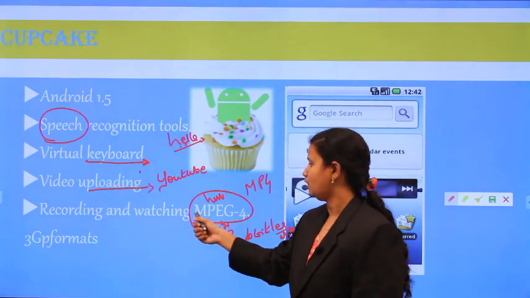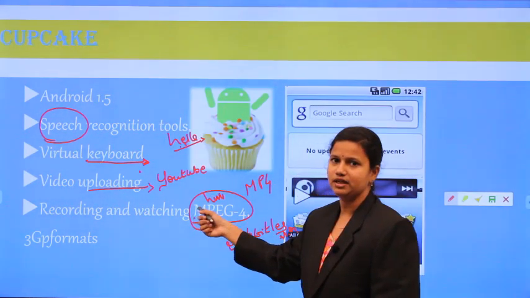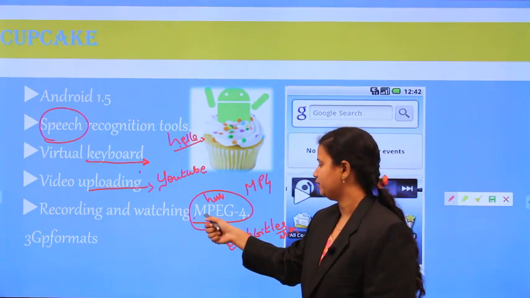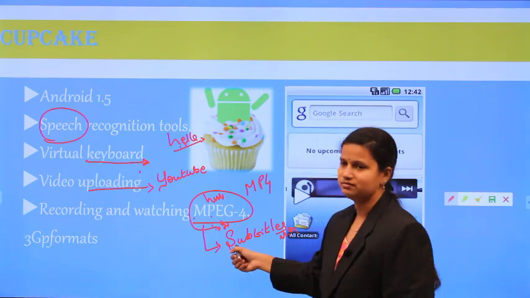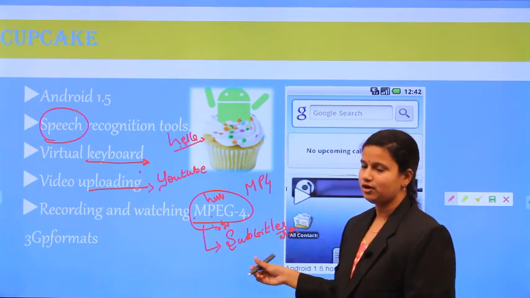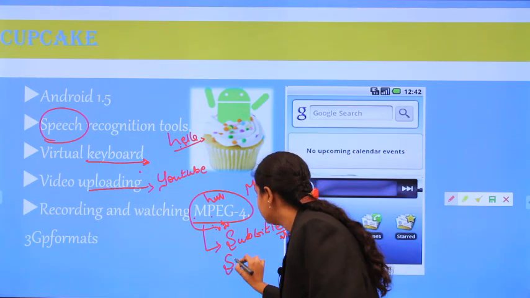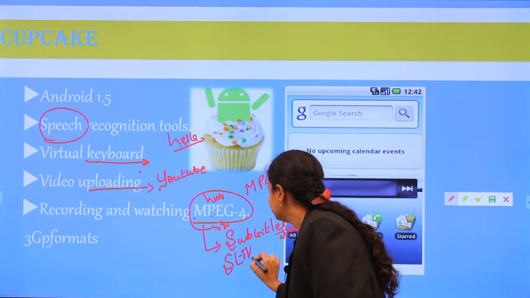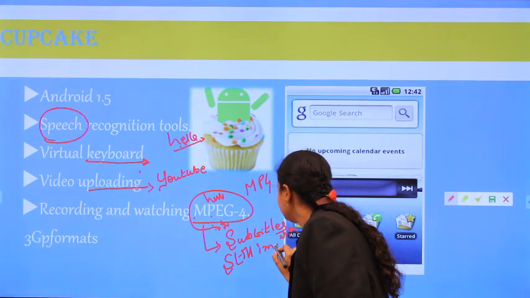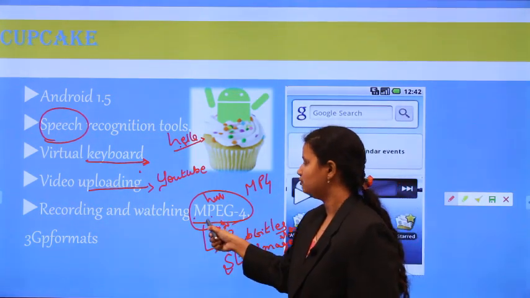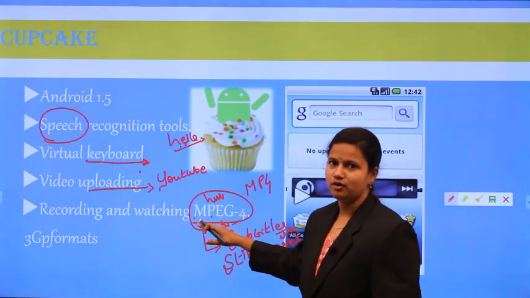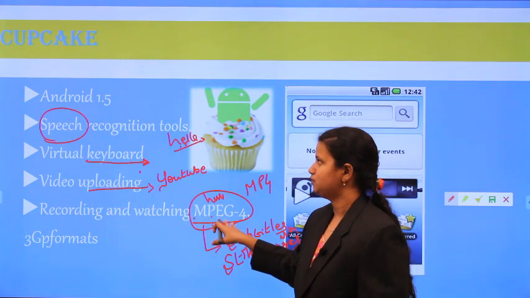We store not only the video and audio, but also the information of the subtitles. And one more thing: still images can also be stored in the MPEG-4 format. This is the main advantage of the MPEG-4 format.